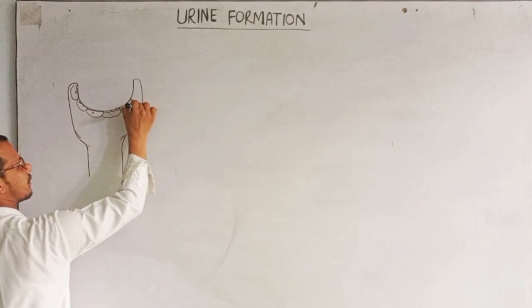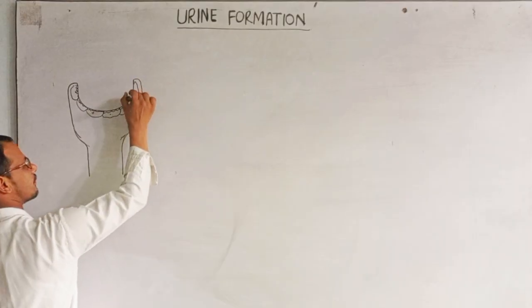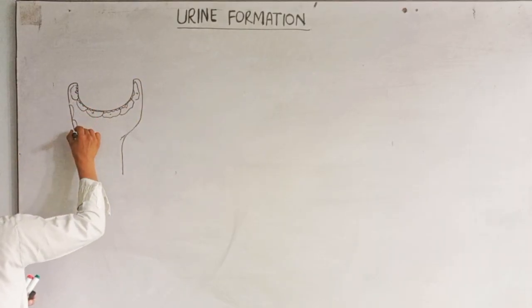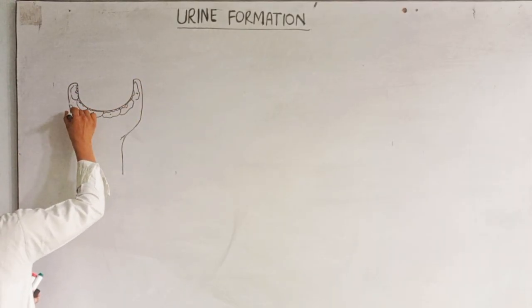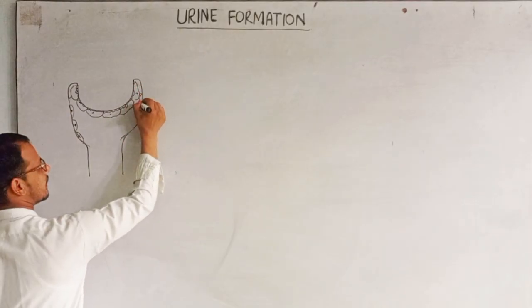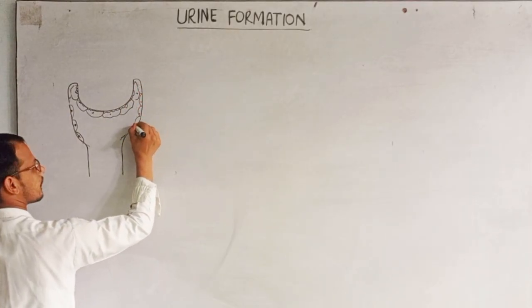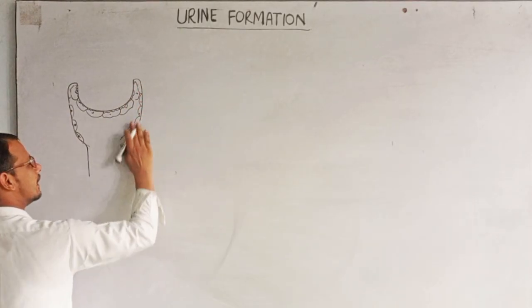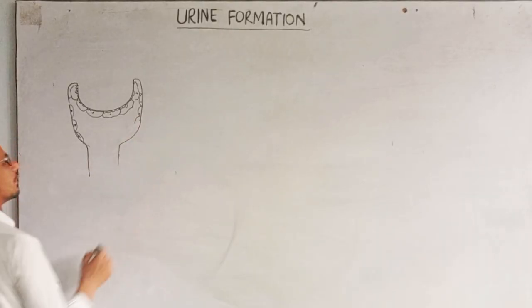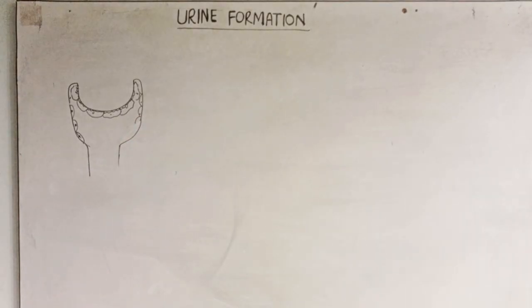This is Bowman's capsule, and Bowman's capsule is composed of podocytes, and they also have the visceral and parietal layer of epithelium, right? This is, for example, Bowman's capsule, and the glomerulus is placed here.